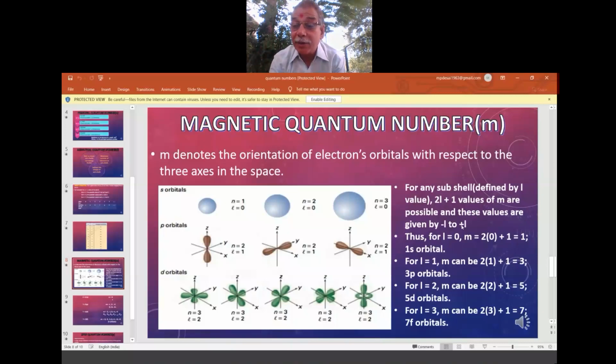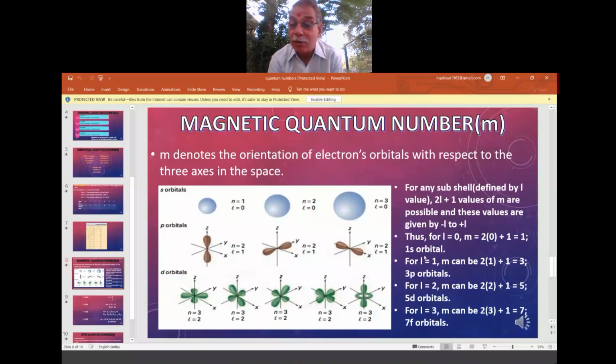For example, for L equal to 0, M can take the value from minus L to plus L, so the number of M values is 2L plus 1. With L equal to 0, that is 2 into 0 plus 1, which is 1 only. So when L is 0, M will take one value. That is called the s orbital.